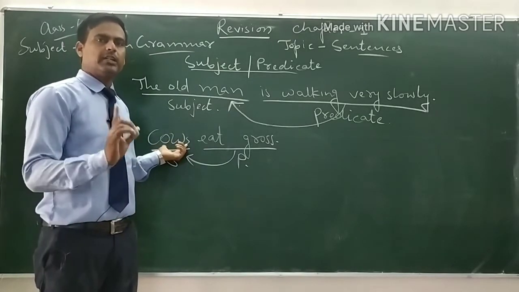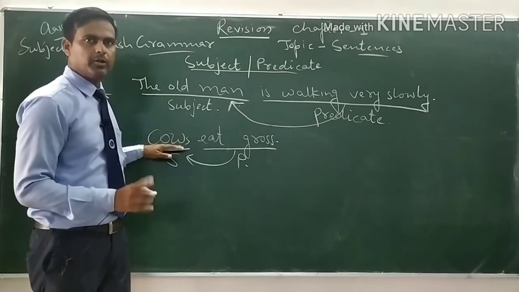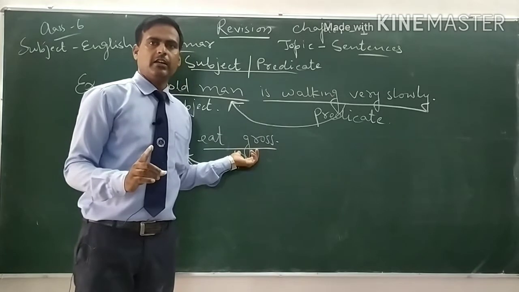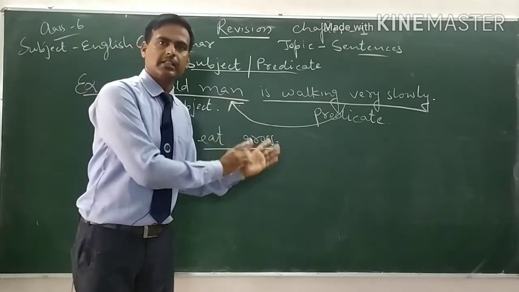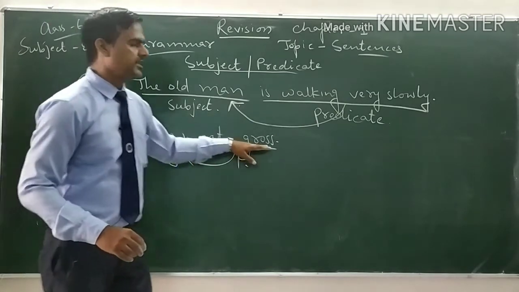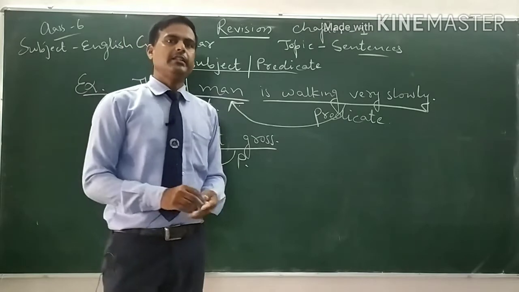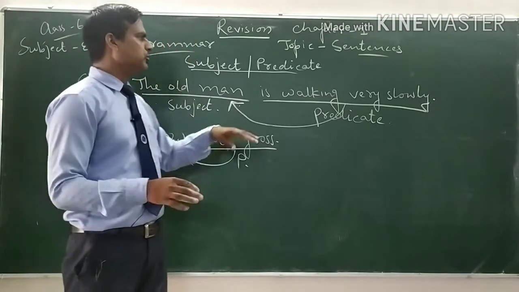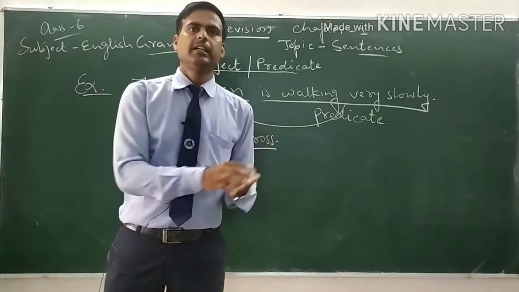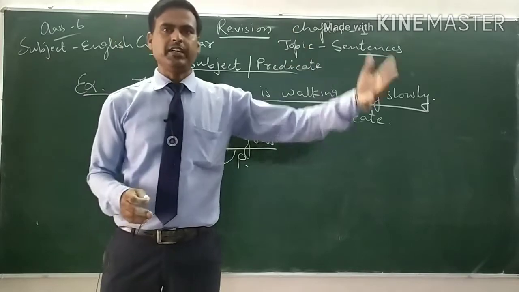The subject is the part of the sentence about which we are going to say something, and the predicate is the part of the sentence which says something about the subject. That's why cows is the subject and eat grass is the predicate. You can simply understand that because we are not going to use difficult sentences, we are going to use only simple sentences in class 6. We are not going to use the subject at different places.